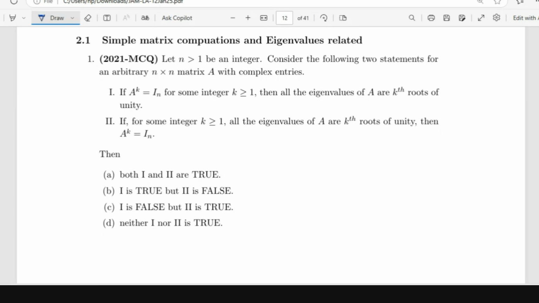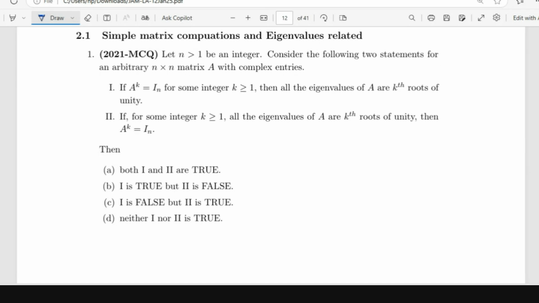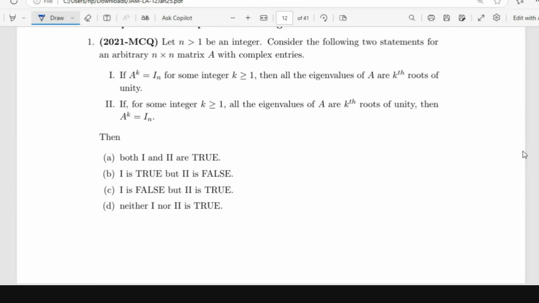So, okay, let's solve. The question here is: let n greater than 1 be an integer. Consider the following two statements for an arbitrary n cross n matrix A with complex entries. So you have a square matrix. If A power k is identity for some integer k, then all the eigenvalues of A are the kth roots of unity.